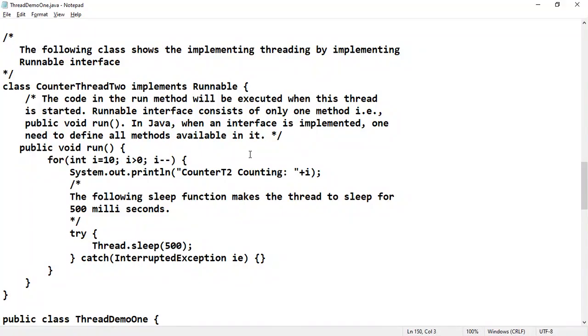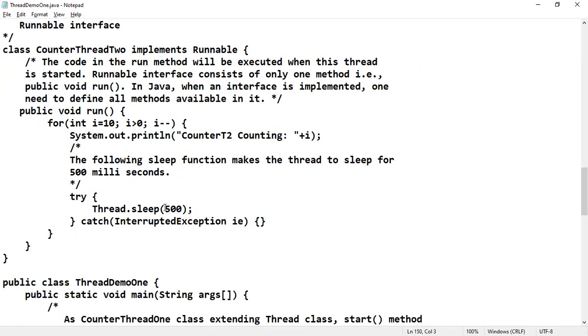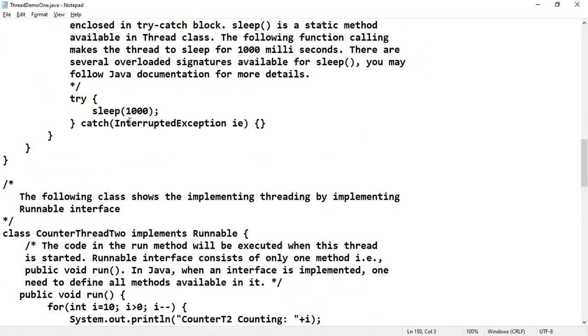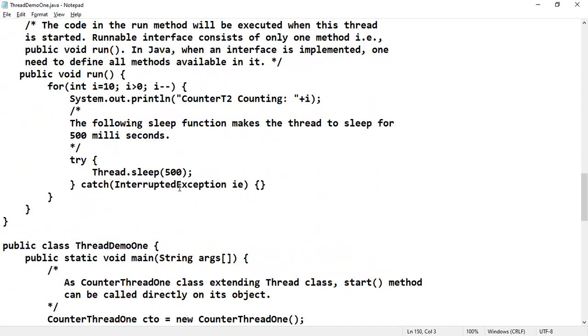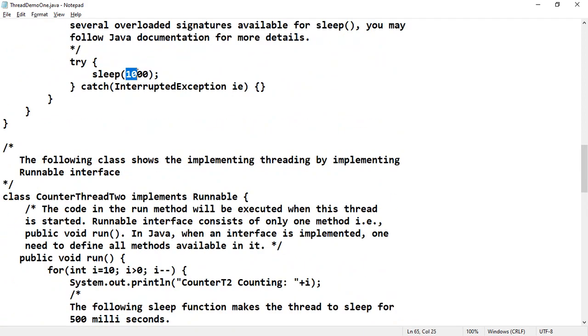Now we'll make some changes in the program and observe its functionality. In thread 1, 1000 milliseconds sleep was given, and in thread 2, 500 milliseconds sleep was given. Now I am making both 500 milliseconds. This is the change I have made, and we'll see how this change reflects in the output of the code.